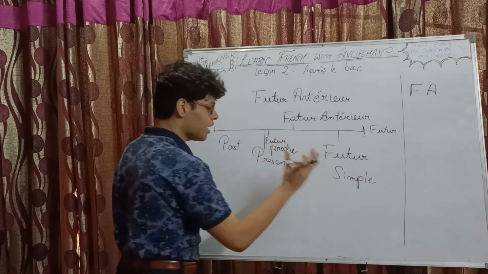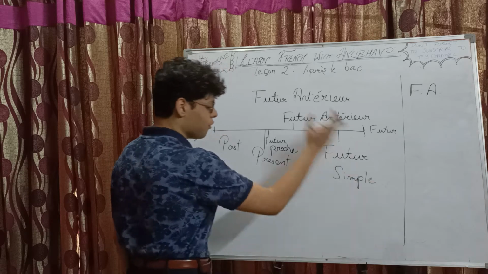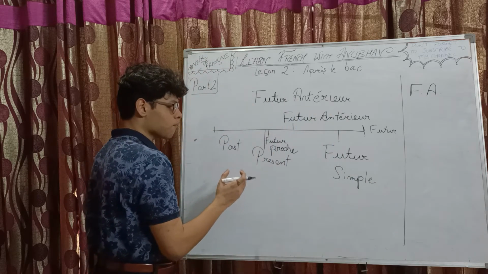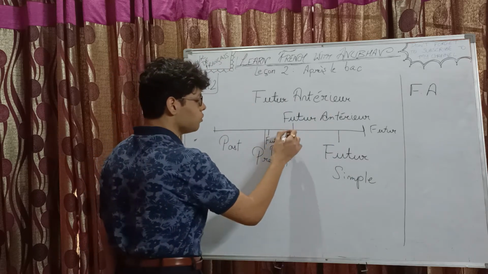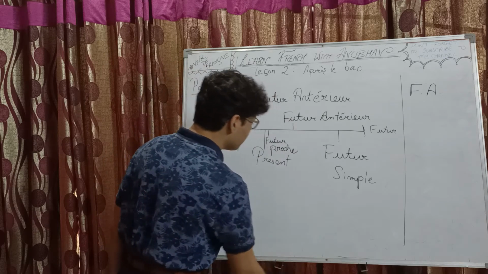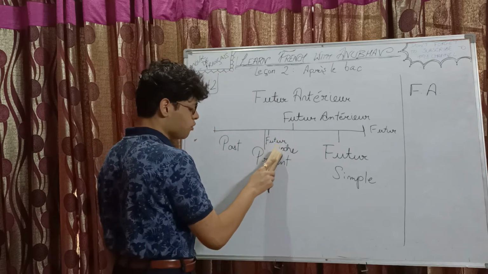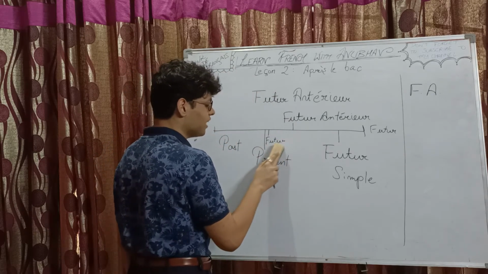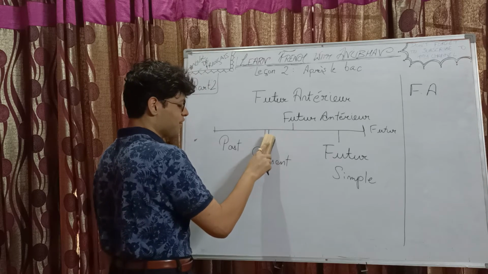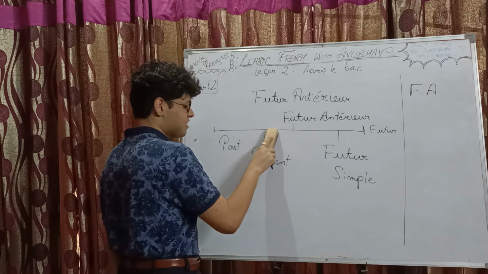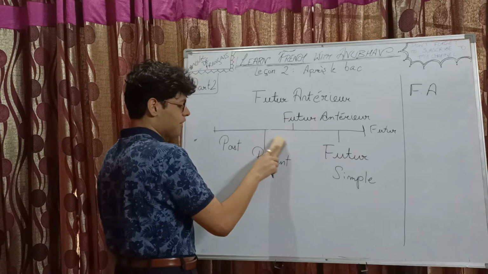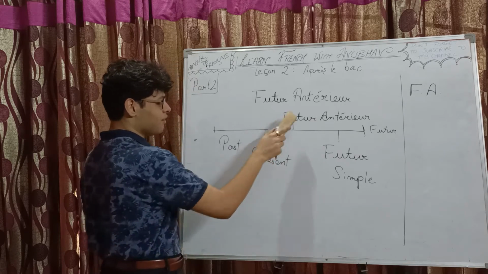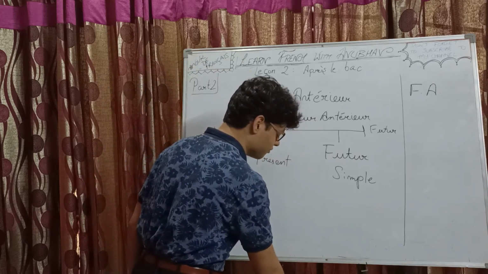And if there is any event happening before futur simple, then you need to use futur antérieur. Well, I think I should remove futur proche from this graph to avoid any confusion, because it's better to stay between futur antérieur and futur simple only as of now.